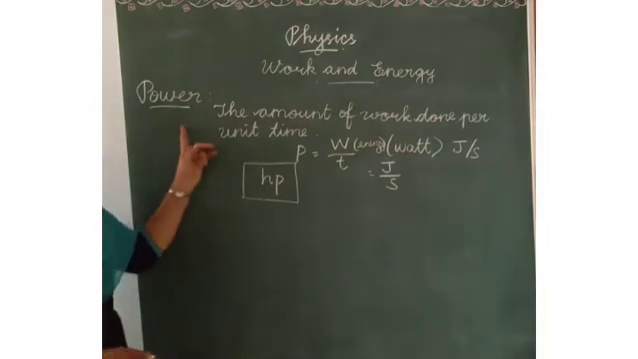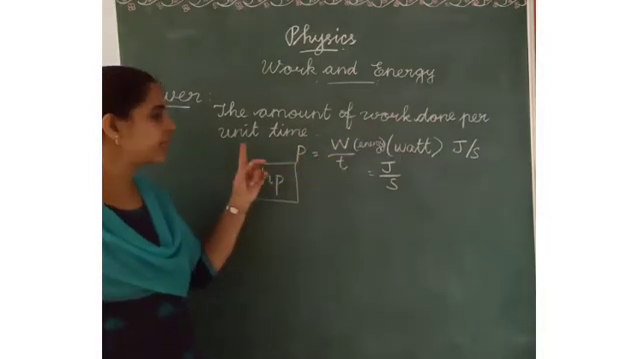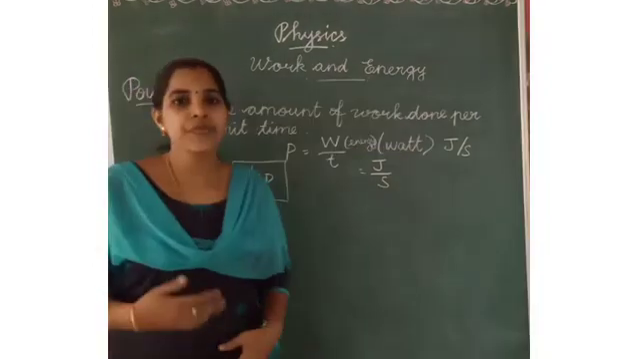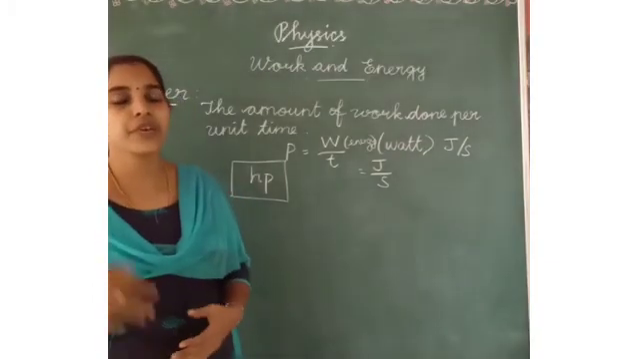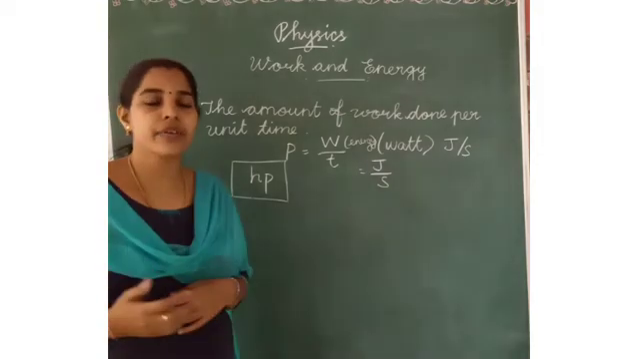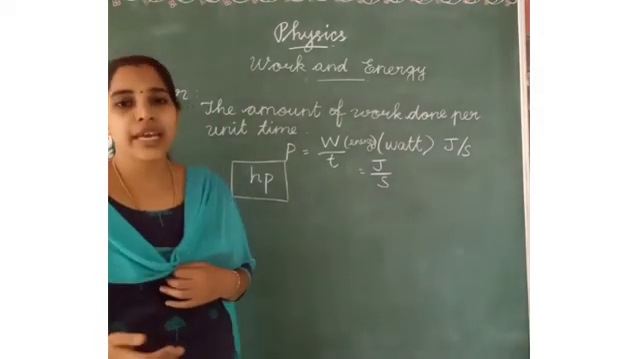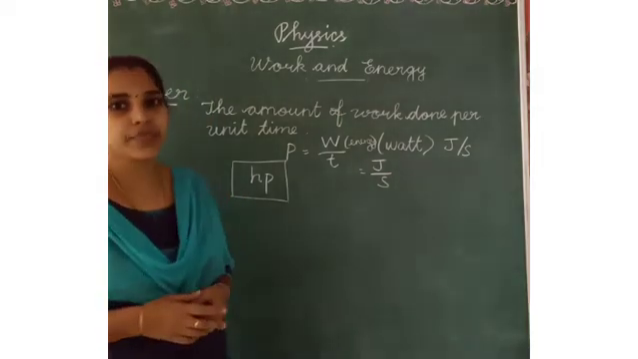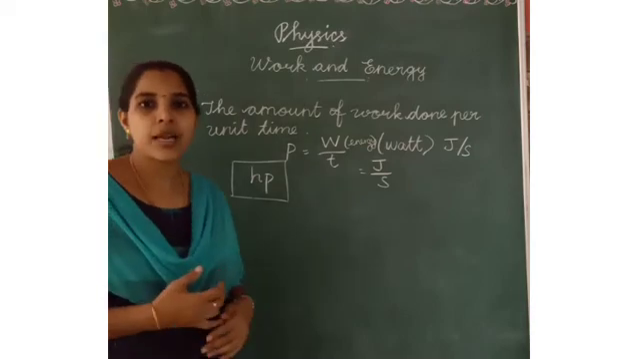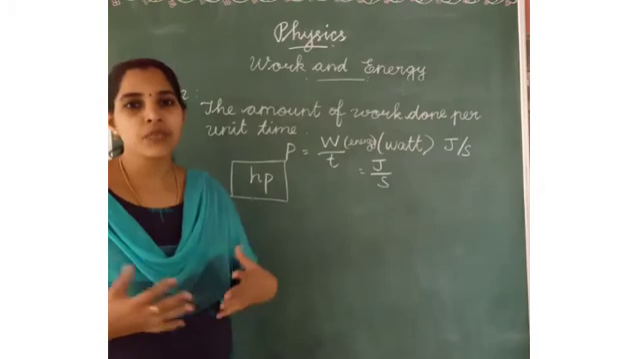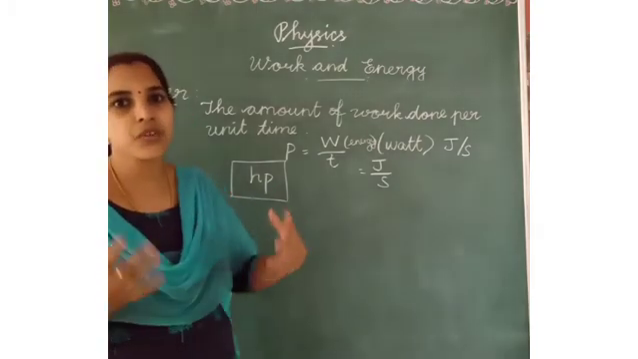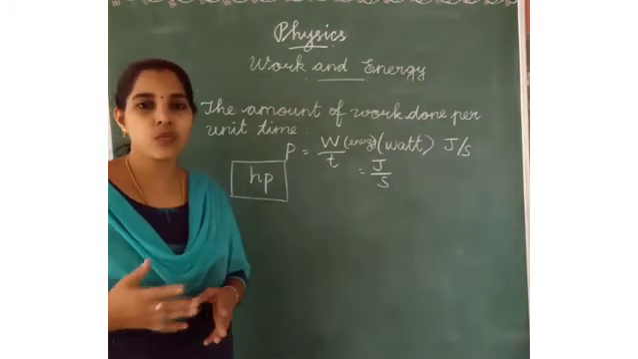So power is the amount of work done per unit time. Different types of bulbs use different amounts of energy or electrical power. LED bulbs and tube lights have different amounts of power in watts.